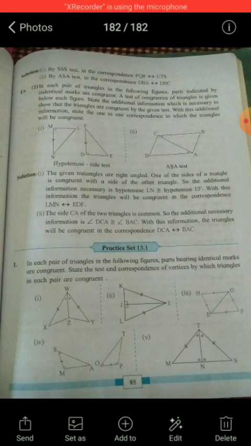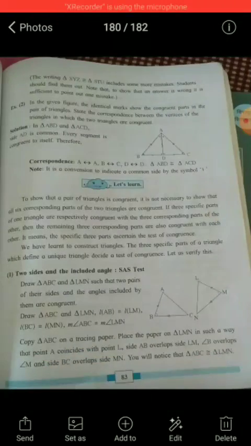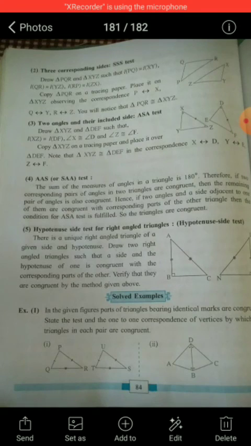In the third example, like this you have to solve all these examples from practice set 13.1. You have to write the test and the correspondence of the vertices by which the triangles in each pair are congruent in your notebook. Thus today we saw the different tests for the congruence of triangles. You have to read all these tests, revise them, and solve practice set 13.1 in your notebook. Here we will stop today. Thank you.